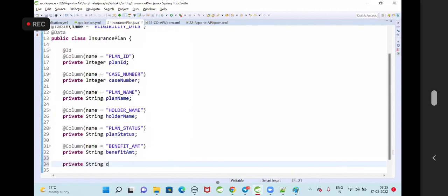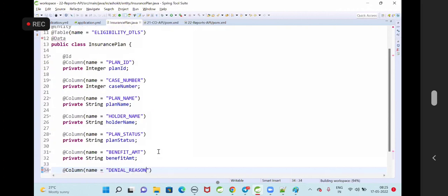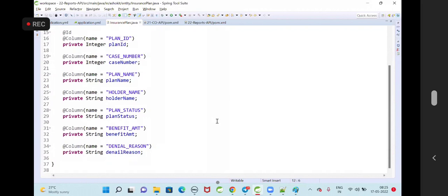Private string denial reason, @Column(name = "denial_reason"). Denial reason will be available to retrieve the data.